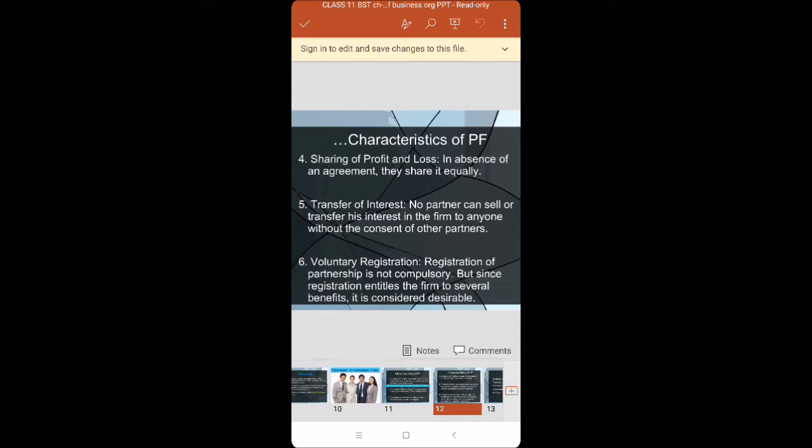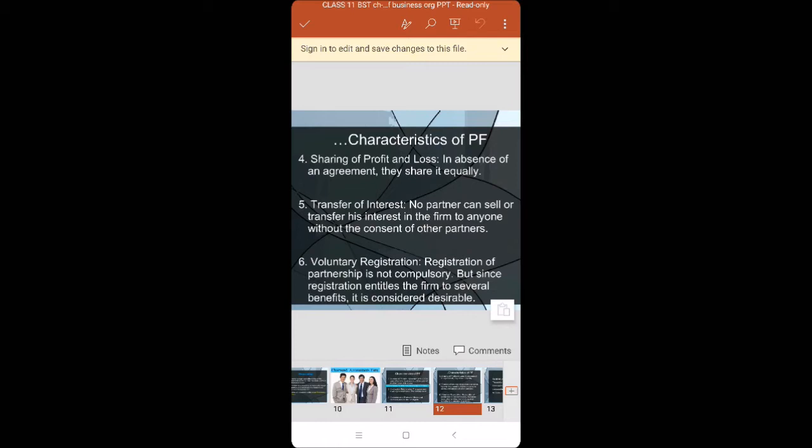Then loss sharing. As profits are shared, it does not mean that only profits are shared. Losses will also be shared according to the ratio if they occur in the business. Then no loss in absence. Suppose any one partner is out because of some other reasons, the work can be managed by the other partners also. So if absence is there, it does not mean that the work will stop.